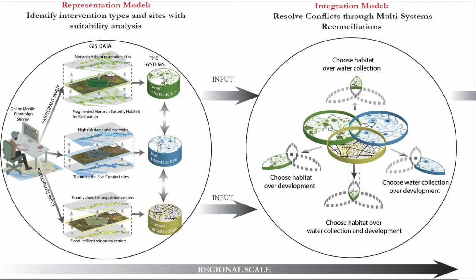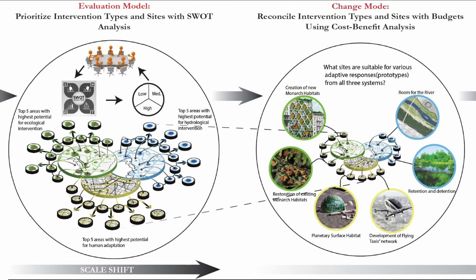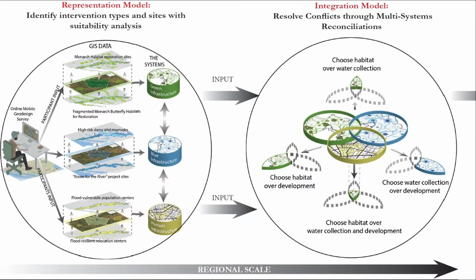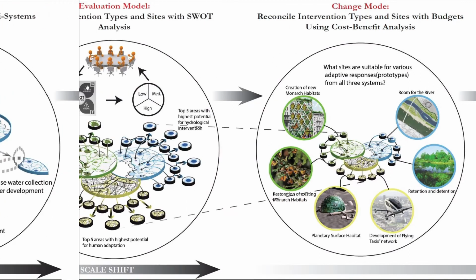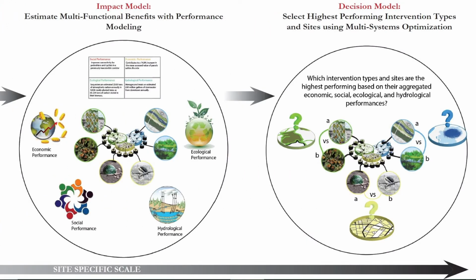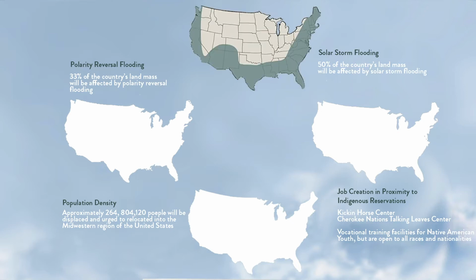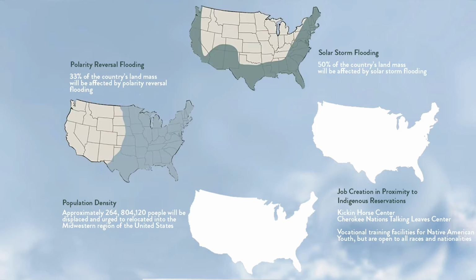During the third geodesign game, you will have the opportunities to generate a climate adaptation plan using suitability analysis, multi-systems reconciliation, strength-weakness opportunity threat analysis, cost-benefit analysis, performance modeling, and multi-systems optimization. Our design framework consists of two major flooding events, solar storm flooding and polarity reversal. Both of these can cause flooding at a catastrophic level.